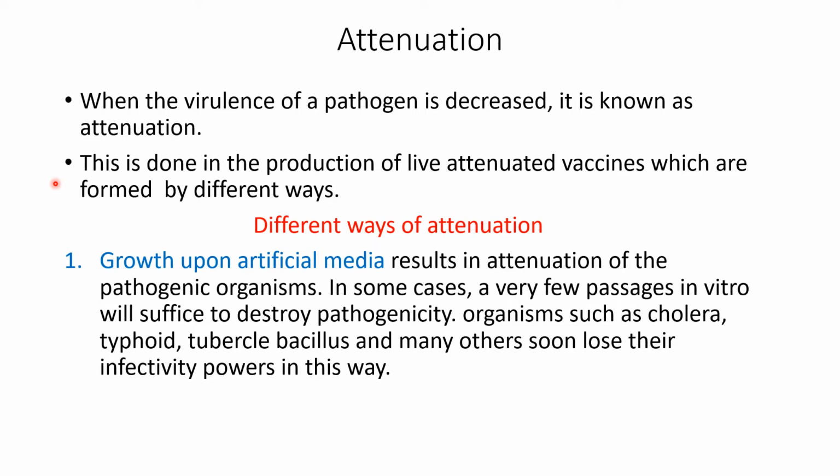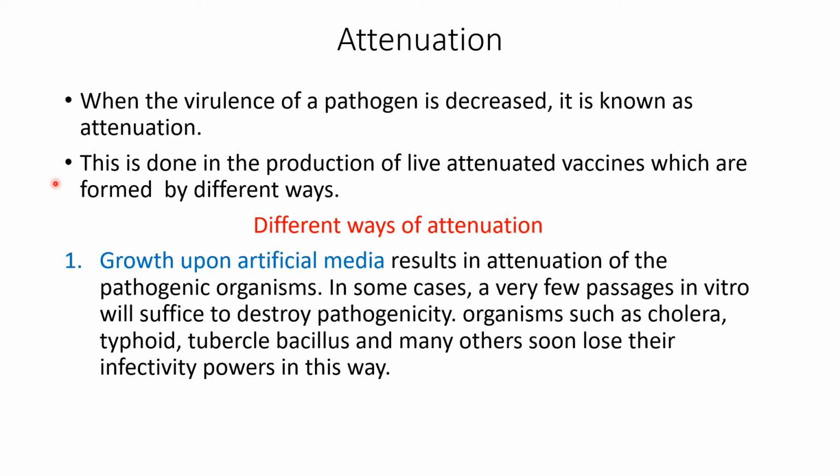And this attenuation is mainly tried out right from earlier times for the human advantage, so that we can use these pathogens as vaccines.